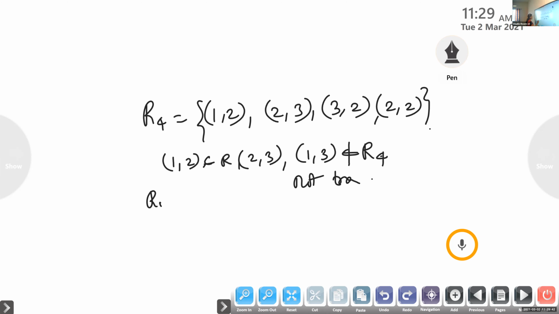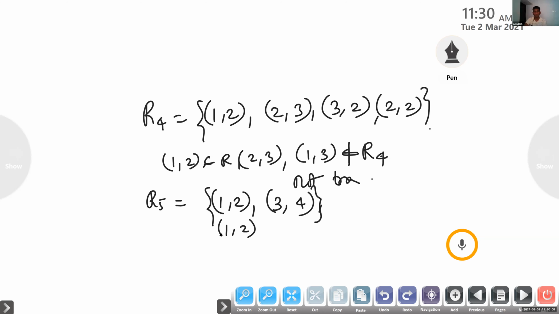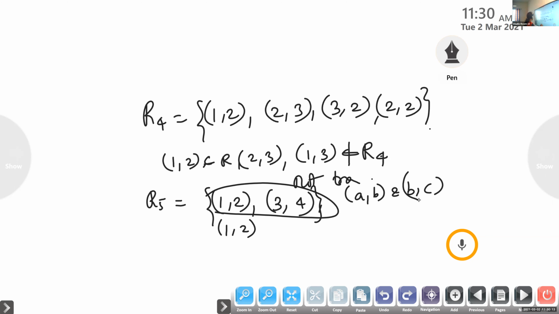Now, suppose I define another relation. R5 is (1,2), (3,4). Take this relation. Is it transitive? No, ma'am. If (1,2) is there, we need another pair starting with 2. Is it there? No, there is no such element. Here AB is there, but BC is not there. So here we can say this is transitive.